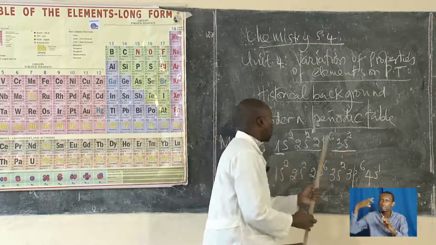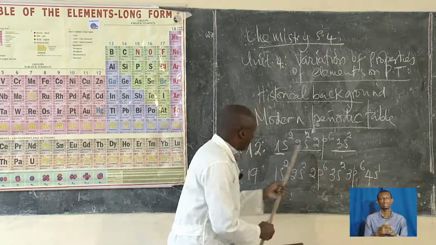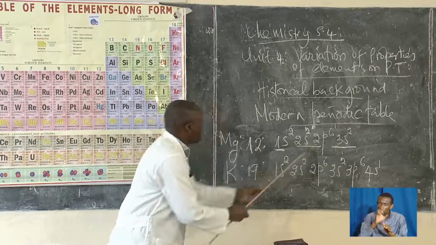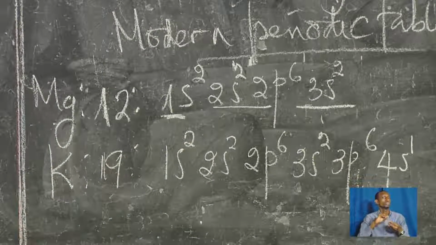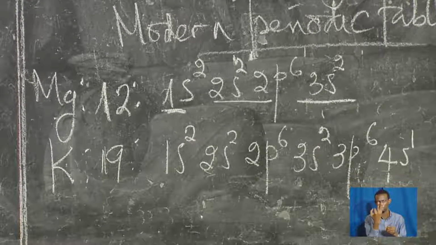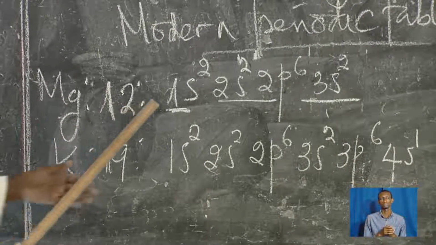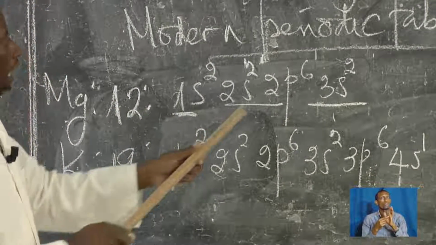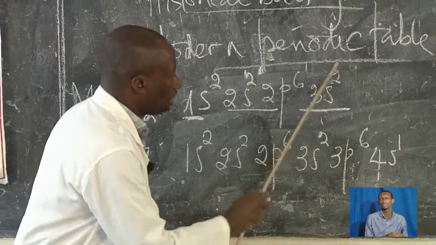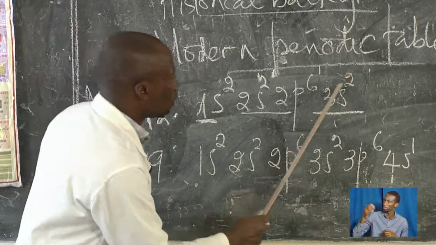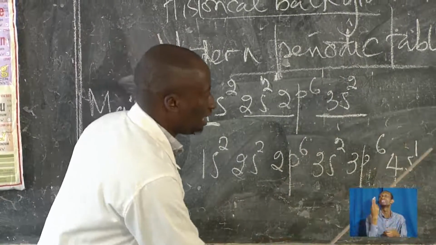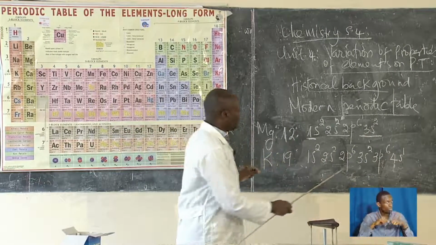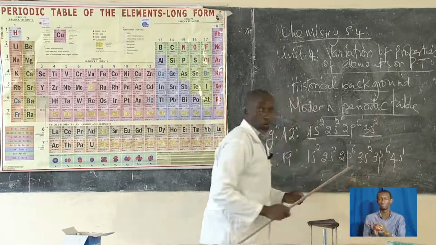So this one is in period number 3, because it has 3 shells. You can even locate the group by looking at the electrons in the outermost shell. This one is in group 2. This one is in group 1.